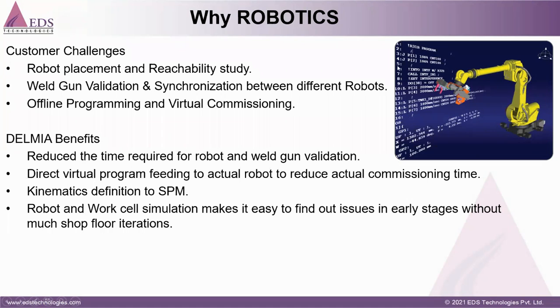This is a very big challenge, because if I make a program, how can my robot reach there? If I do it physically, it takes lots of time. So we validate robot placement and reachability in this software.